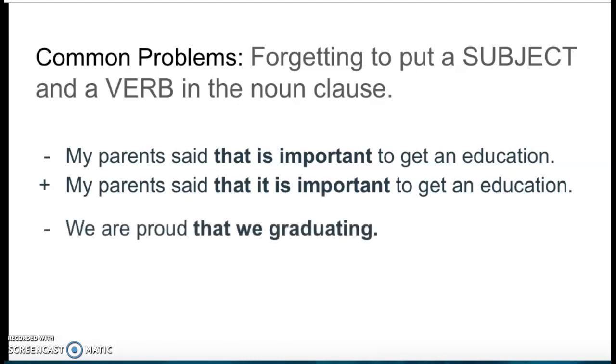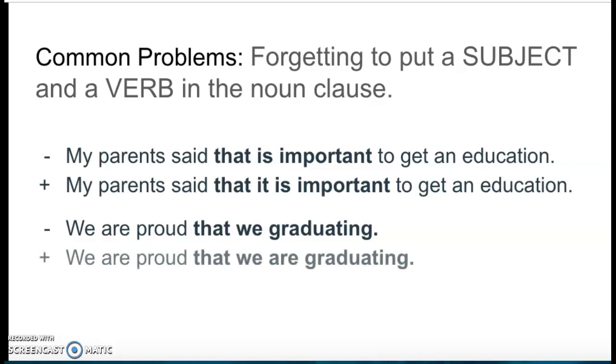We are proud that we graduating. What's wrong here? It looks like we have a verb, graduating, but we don't. So remember, when you have the ing by itself, it's either an adjective or a gerund. If you want to make the verb with ing, you always need a be verb. We are graduating. And then